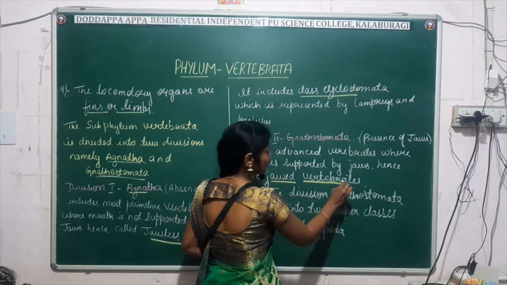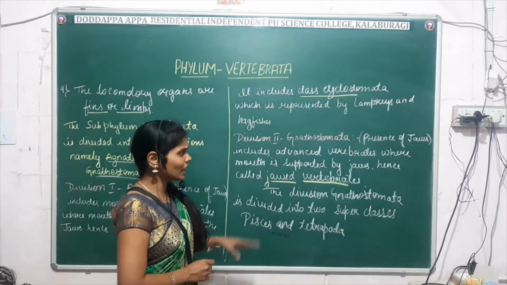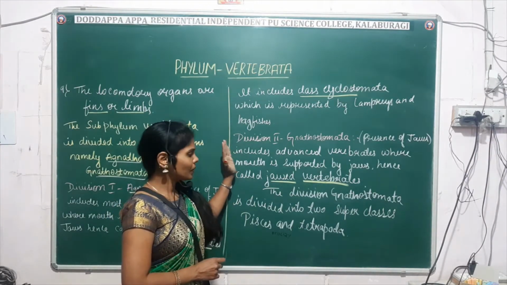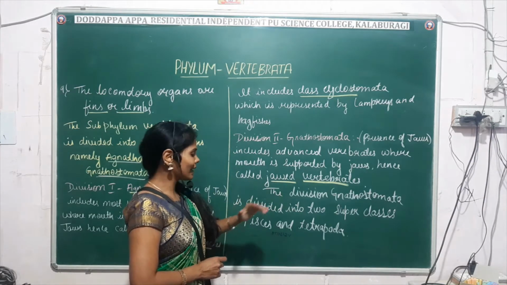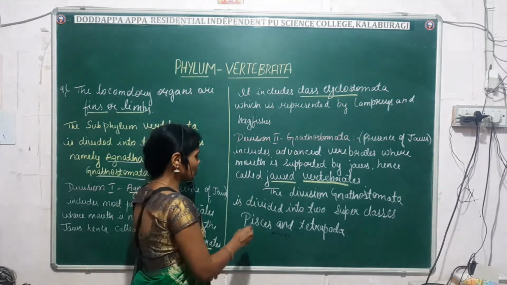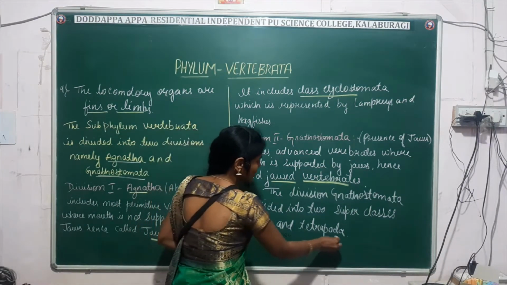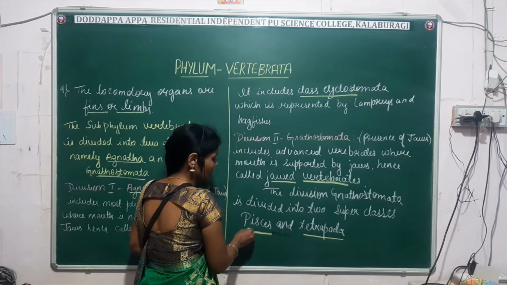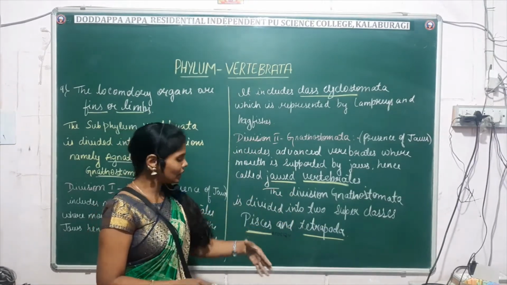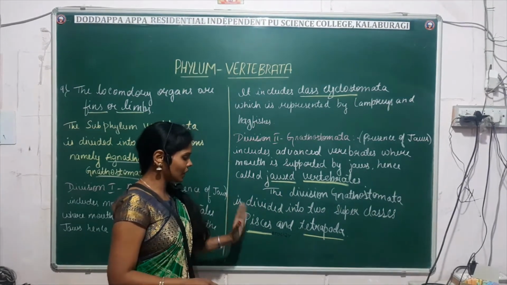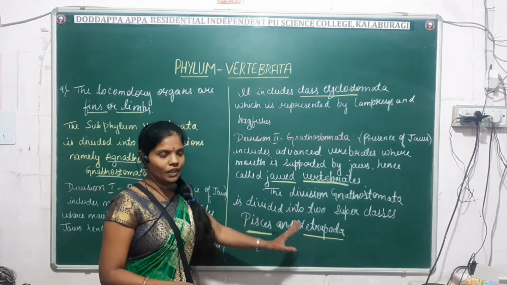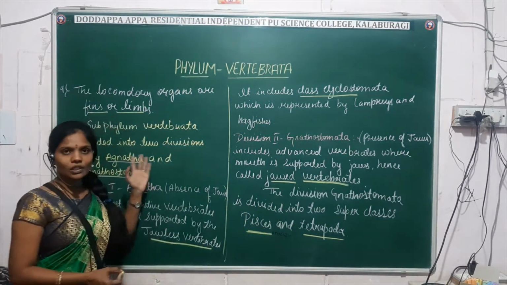This division is divided into two superclasses, Pisces and Tetrapoda. In detail we will deal with the classification of Pisces, commonly known as fishes, and the Tetrapods. So this is an outline classification of the Vertebrata.